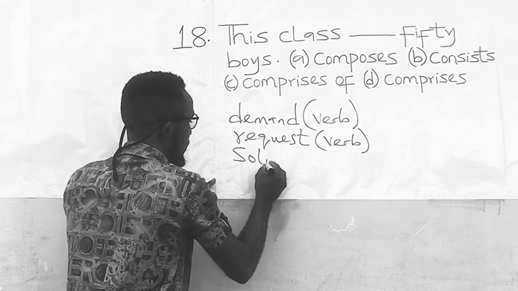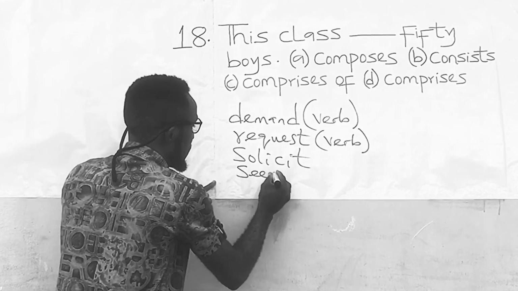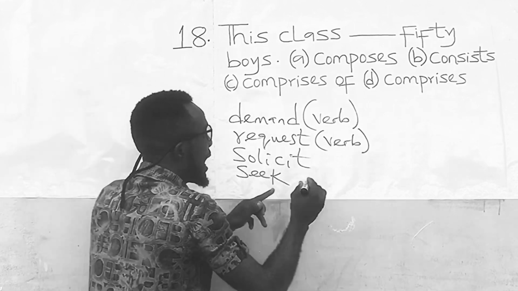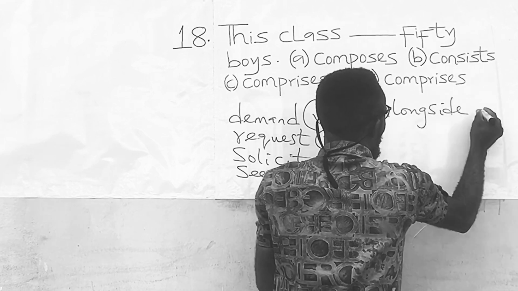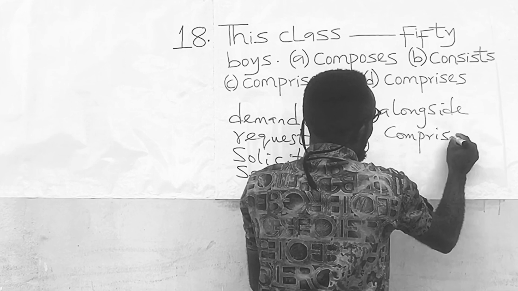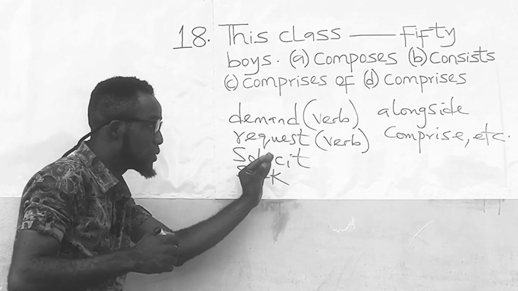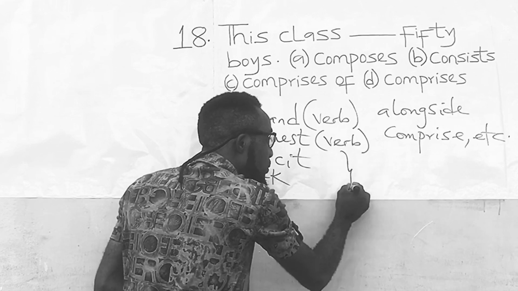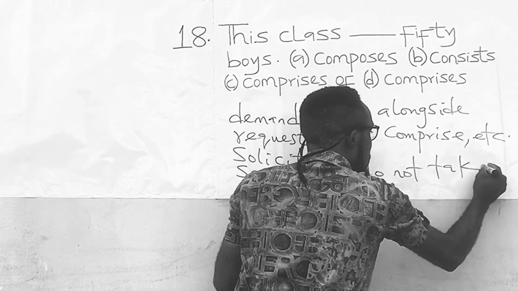Solicit, seek, alongside, comprise, etc. These words do not take preposition.